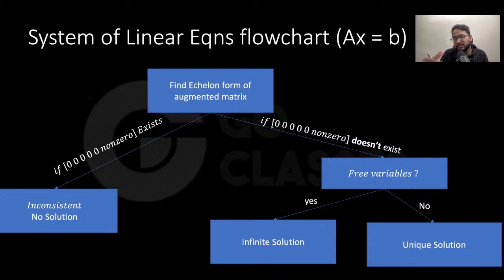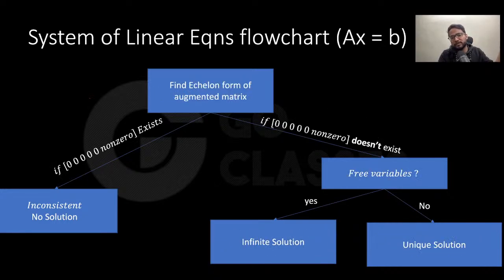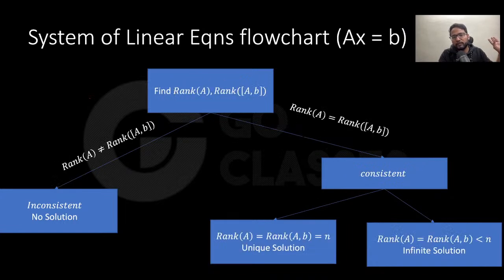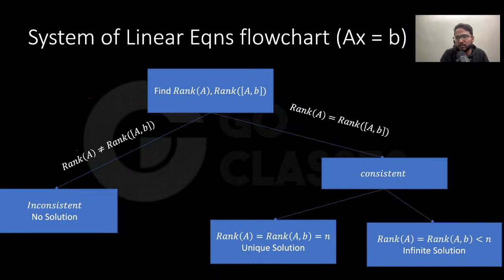Unique solution. Similarly, you can say the exact same thing in terms of rank also. See, the exact same thing I have said in terms of rank. If not equal, it means that a row 0 0 0 with a non-zero exists. These are the two slides I'm quickly flipping. Both are one-to-one mapping. This is 0 0 0 non-zero exists, so it means inconsistent.